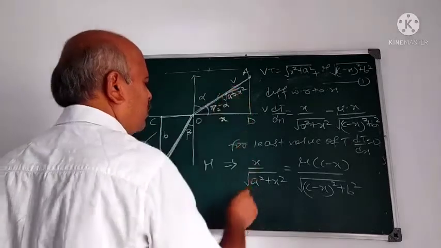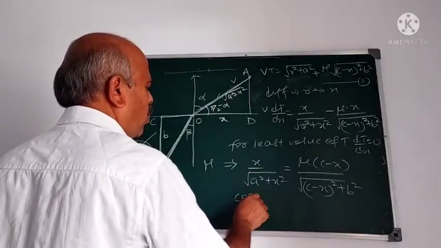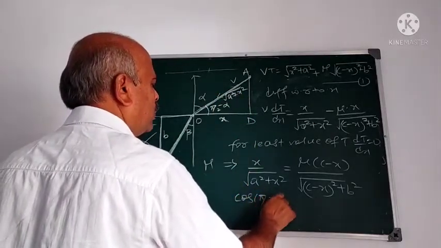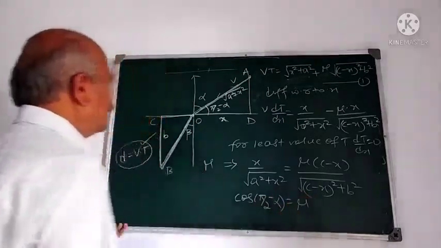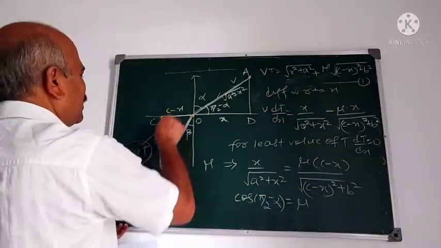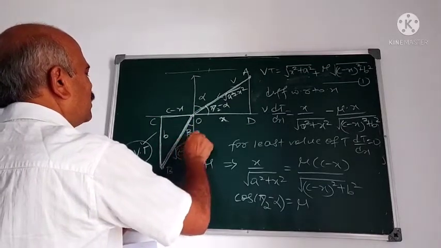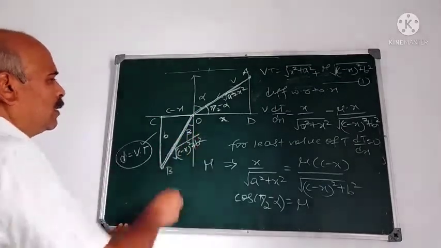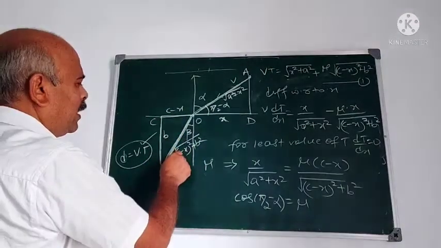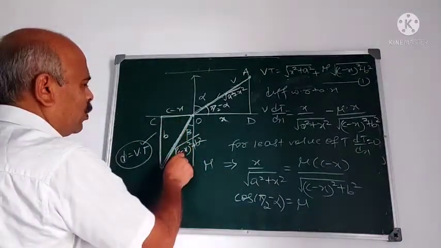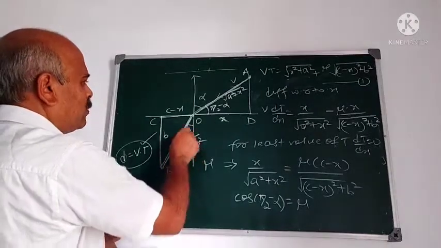So x by root a square plus x square is cos of (pi by 2 minus alpha), which is mu into (c minus x) upon root of (c minus x) square plus b square.